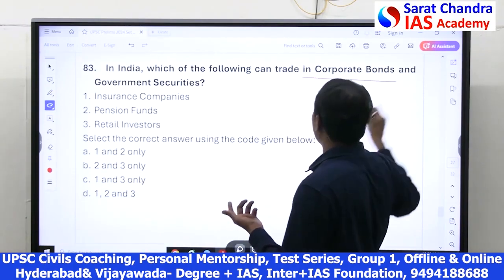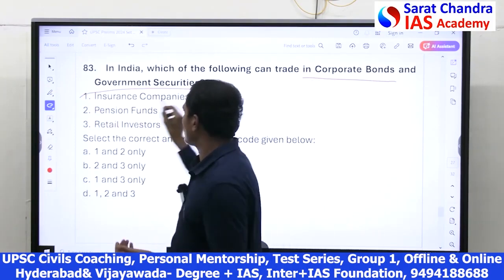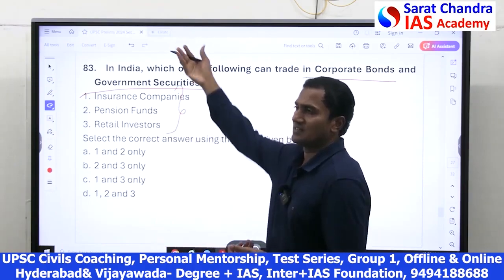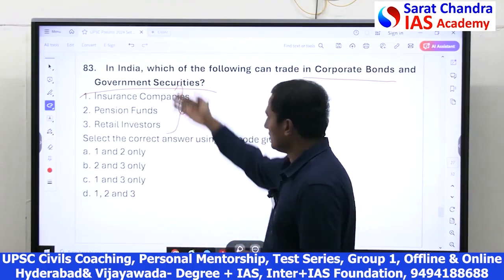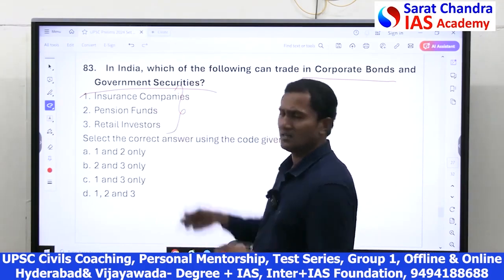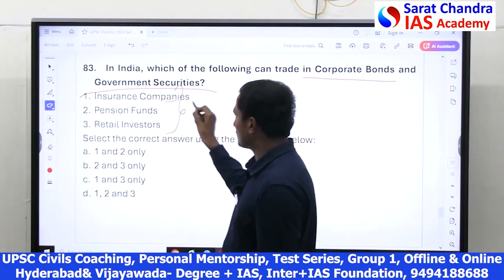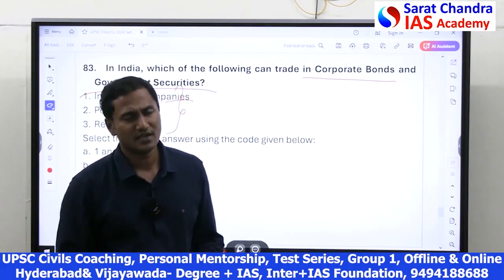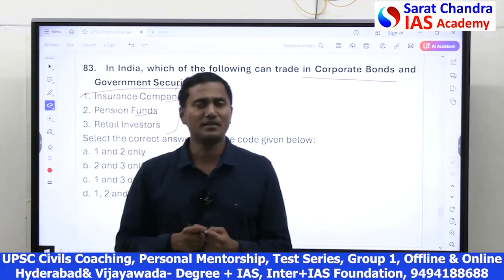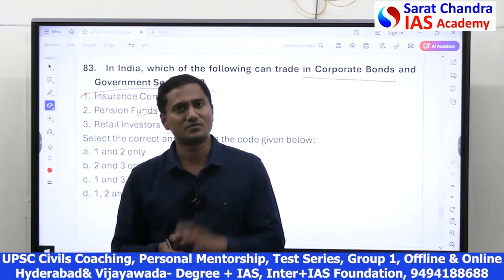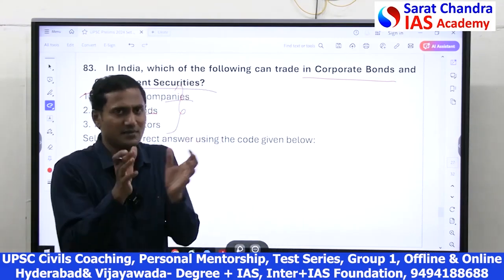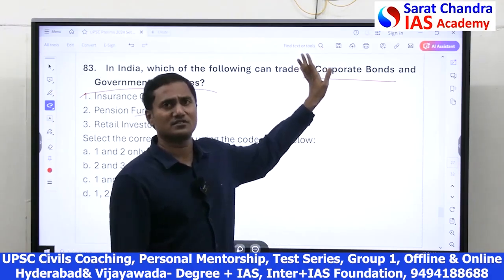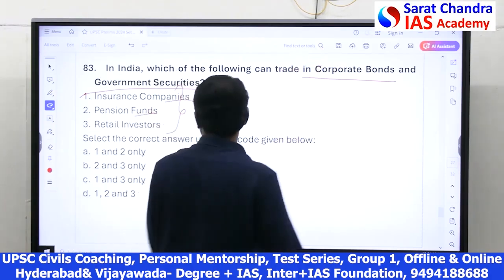See, who can trade in corporate bonds and G-secs? Of course, all of them can trade in government securities. Just like how FIIs can buy G-secs, all these companies, investors or pension funds can buy government securities. Insurance companies and pension funds have to be safe because they are pooling money from the general public. They cannot invest in risky bonds, but to some extent, within a limit, they can invest in corporate bonds also. 100% they cannot invest, but to some extent they can. Hence, all 3 are correct.